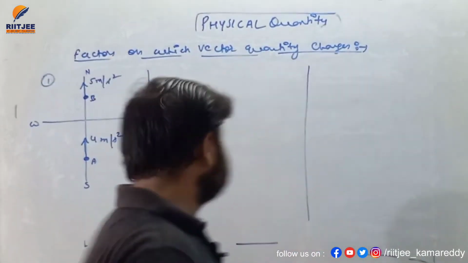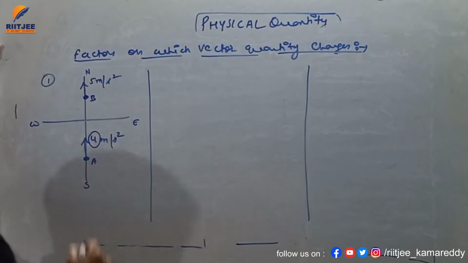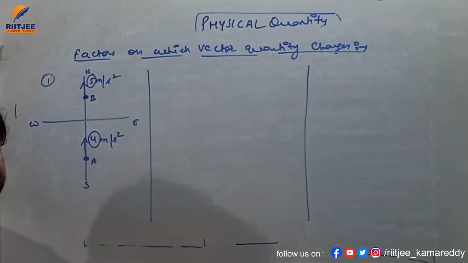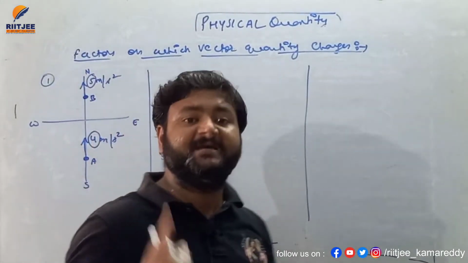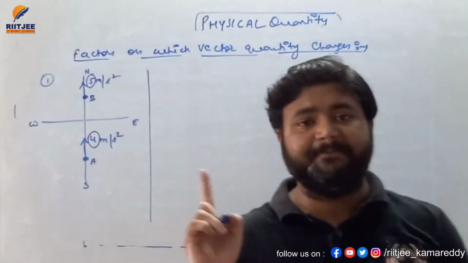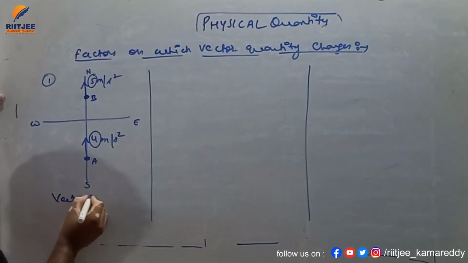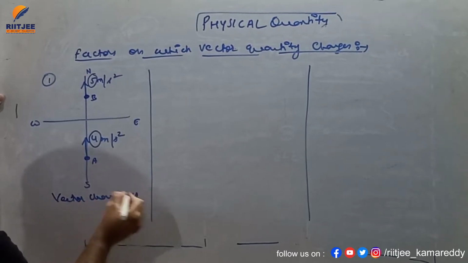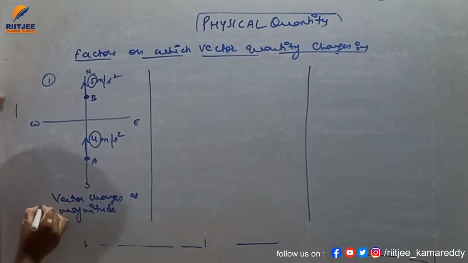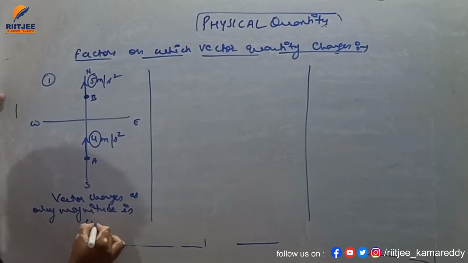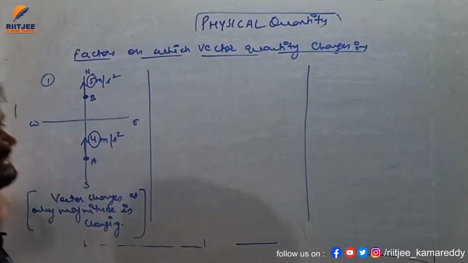So in this case only magnitude changes. At point A the magnitude is 4 and at point B the magnitude is 5, but the direction does not change. Still the vector quantity changes, because a vector also depends on magnitude. So I'll write here: vector changes as only magnitude is changing.